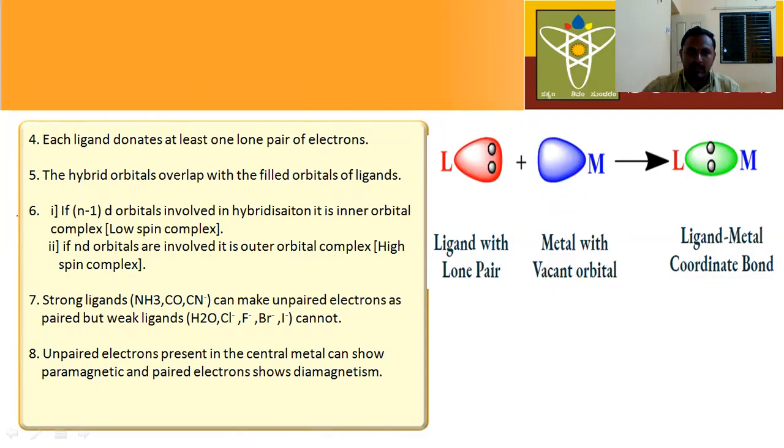Next, the sixth postulate, this is important. If n minus 1 d orbitals of metal are involved in hybridization, then this complex is called the inner orbital complex, or we can call it the low spin complex. This is very, very important. For example, here I will show. Don't worry.